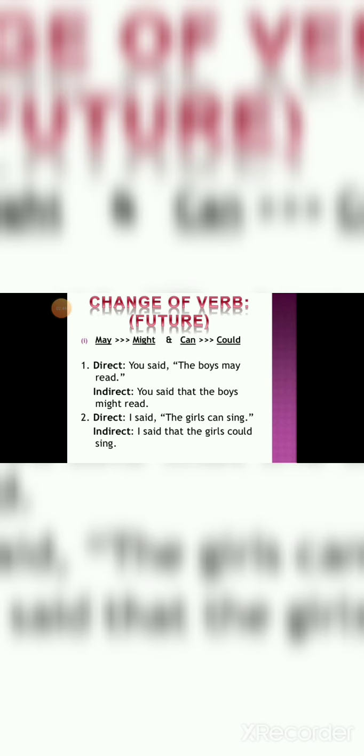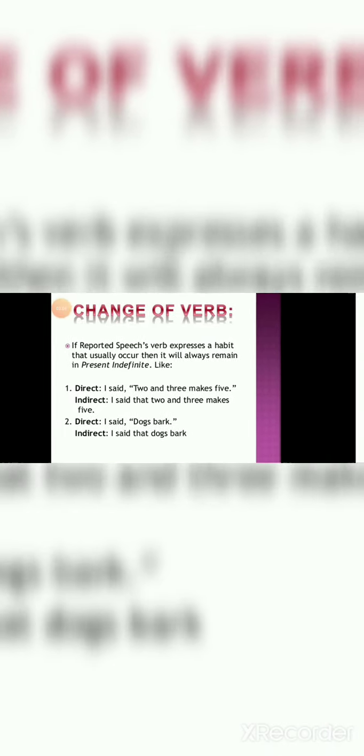If in the sentence there will be modal words like may or can, may to might, can to could, you all know that and you have done this rule so many times. You said the boys may read. You said that the boys might read. Direct speech. I said the girls can sing. I said that the girls could sing.